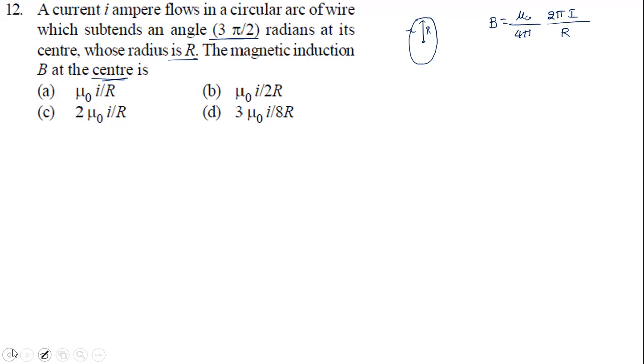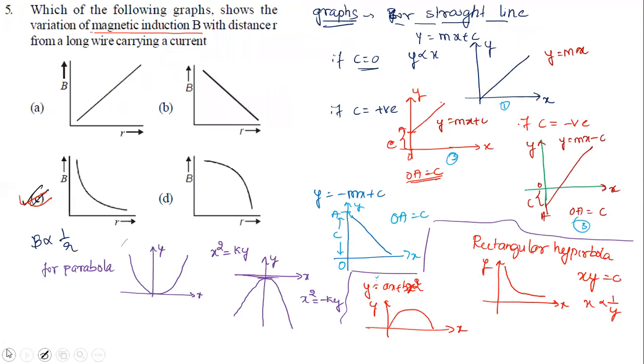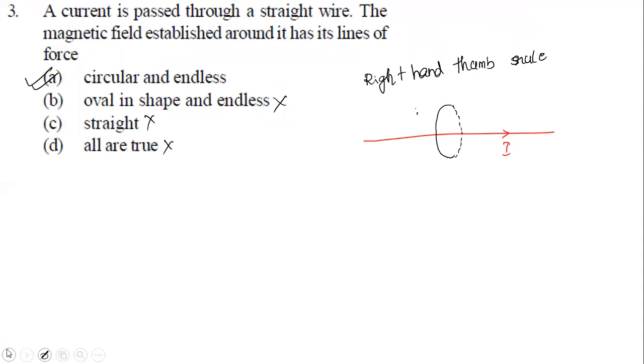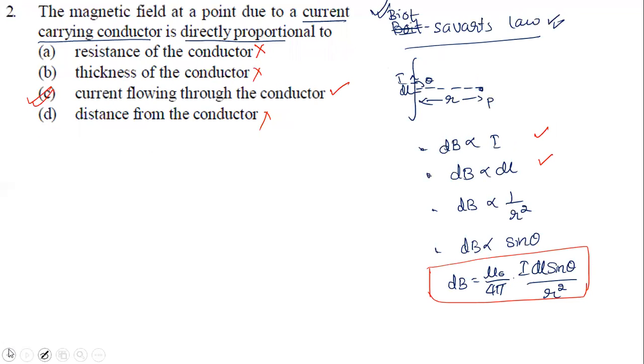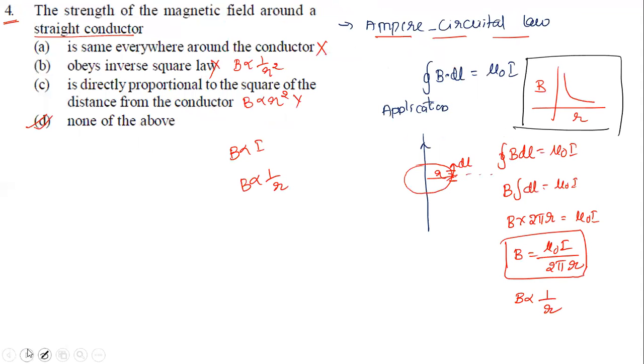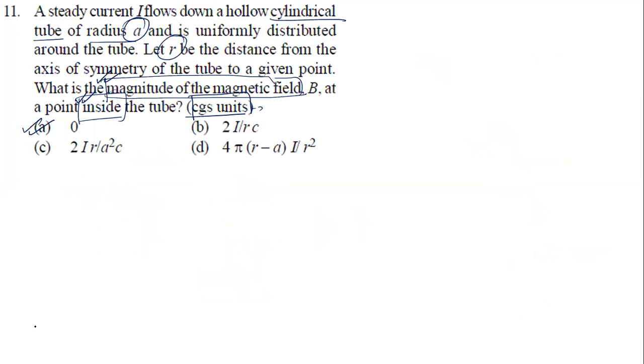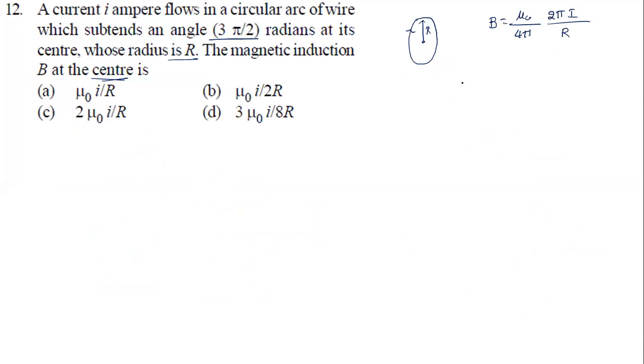Do you remember which question it is? Let me show you the question number. I think it was before, a graph. Okay, we came to question number 1, right? In the last class we have done this one. Yeah, here it is. Look at this. Question number 7 we have done. Mu naught by 4 pi theta I by R.